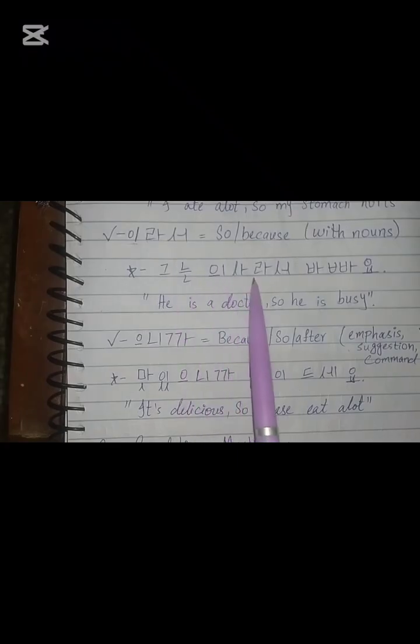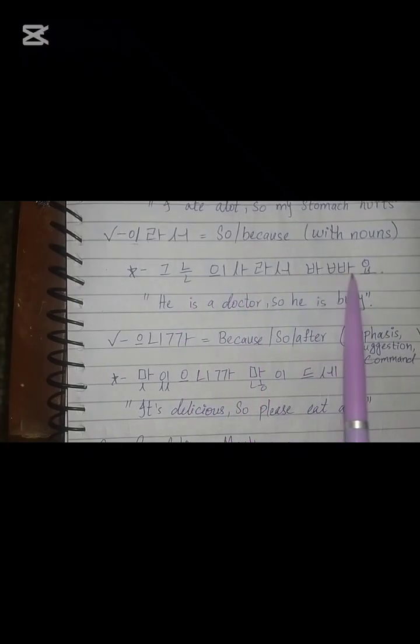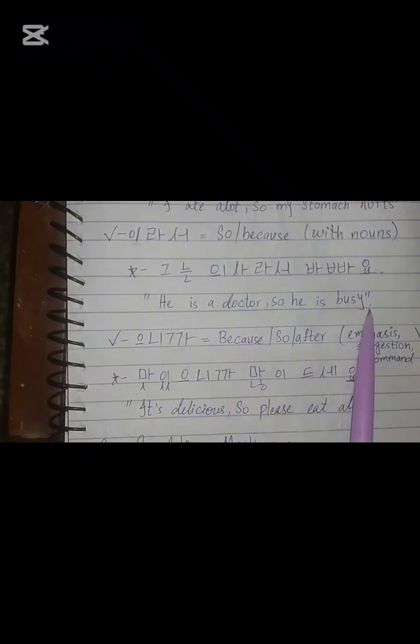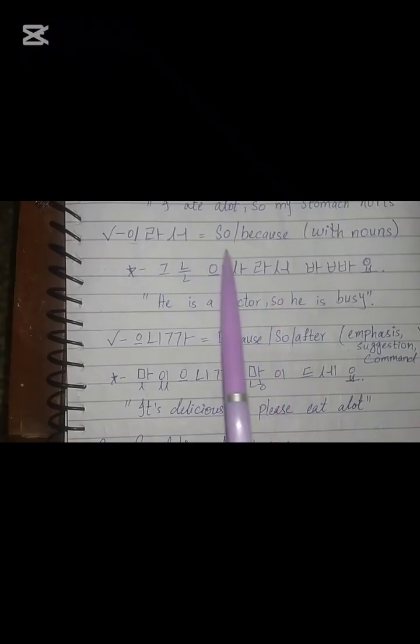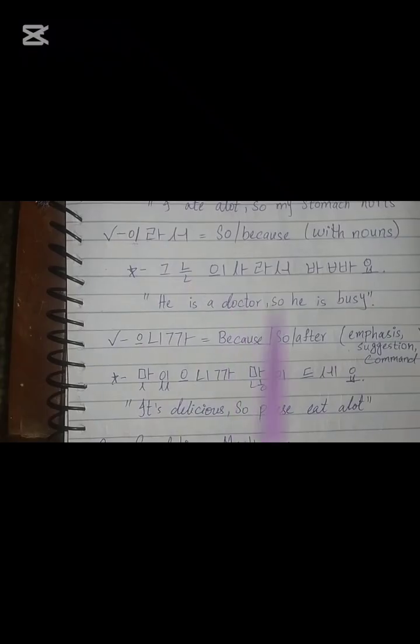그는 의사라서 바빠요. He's a doctor, so he's busy. 그는 means he, and 는 is the topic marker. 의사 is doctor, and 라서. Now the word is ending with a vowel, that's why we are using 라서. 바빠요 means busy. So here 라서 is used as so, and it's added to the noun doctor. Alright, this is the example we have for 라서.